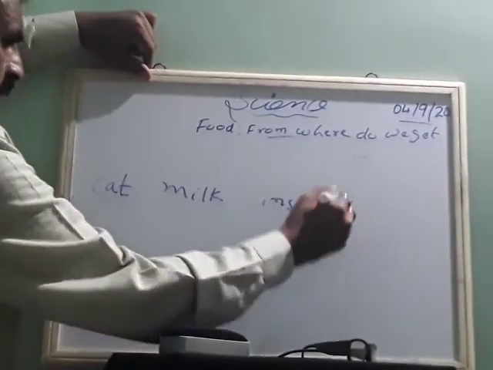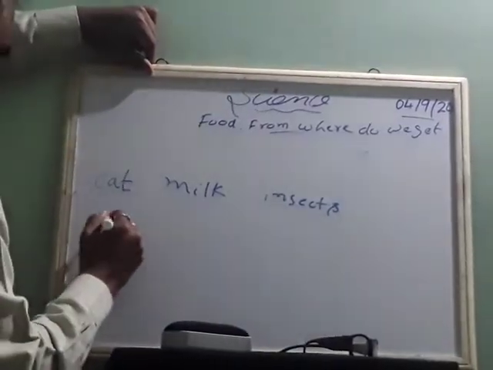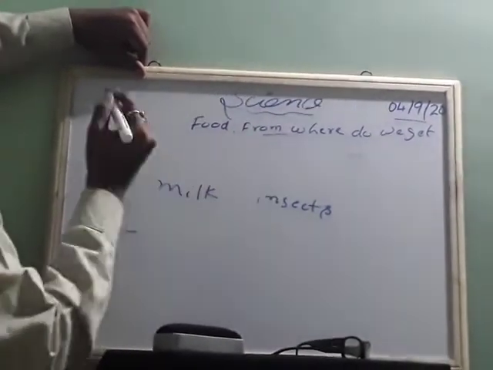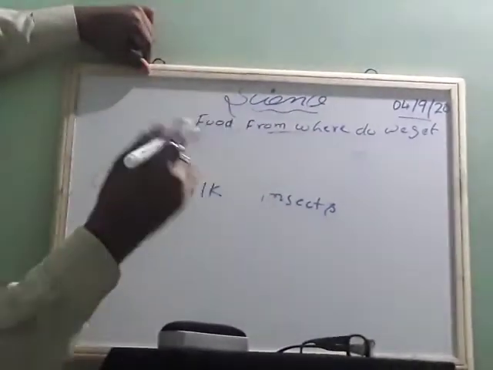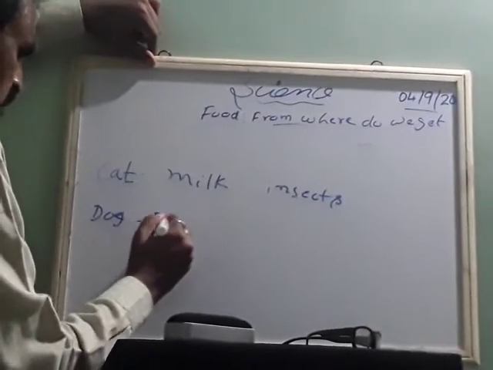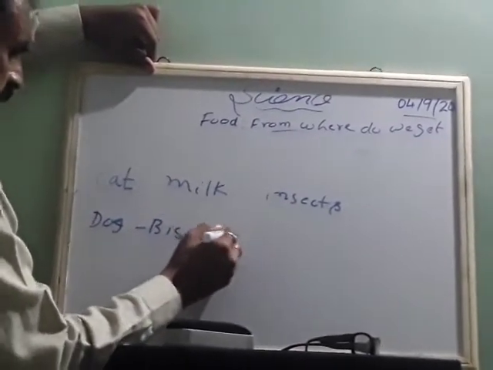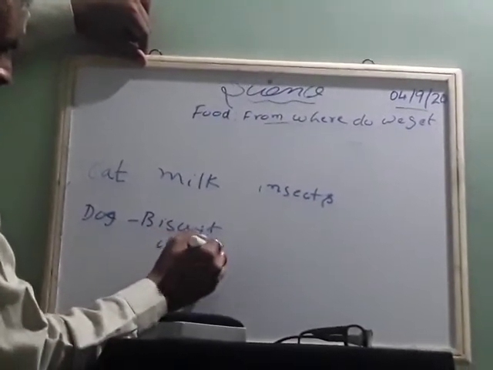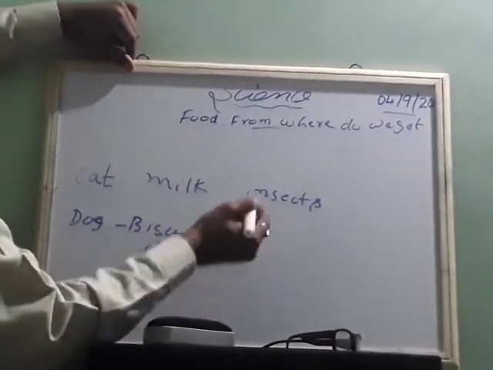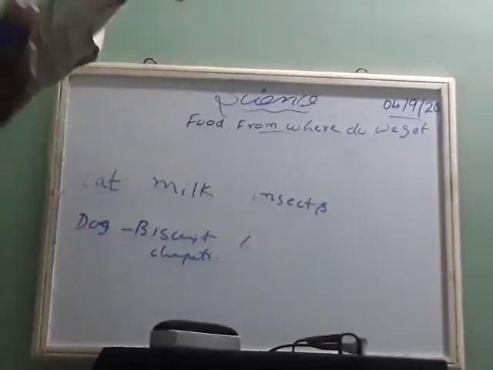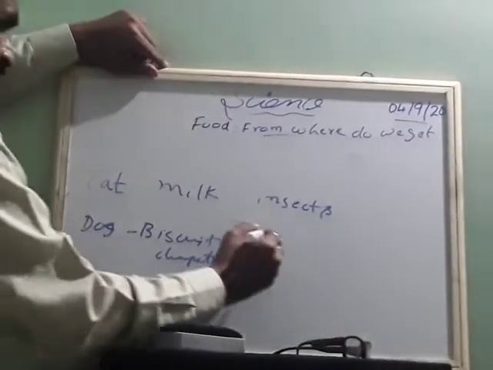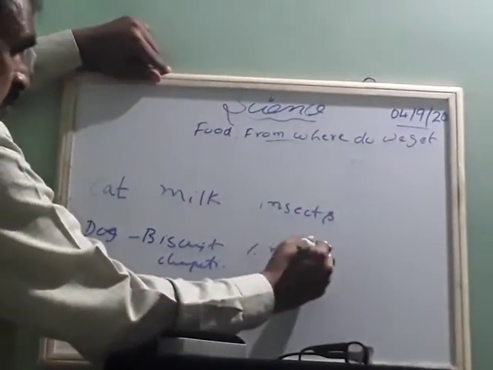Or a dog. What does it eat? It will eat whatever food you give. You give biscuit or bread or chapati, it will eat. And if it goes outside your home, if there is any dog outside, it will eat meat, if it is available.